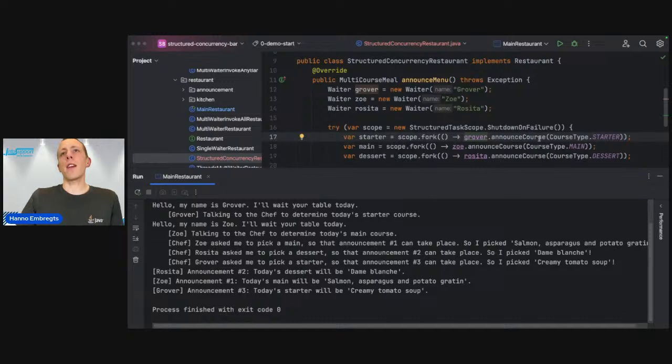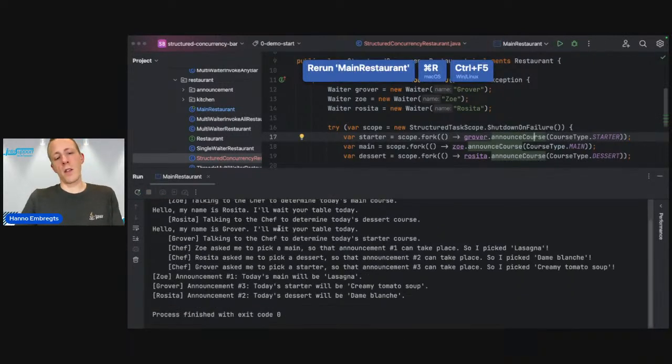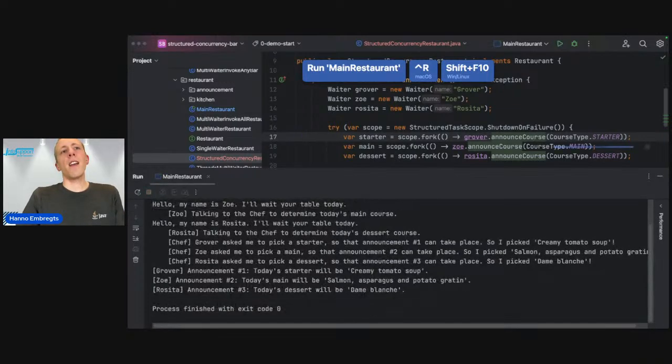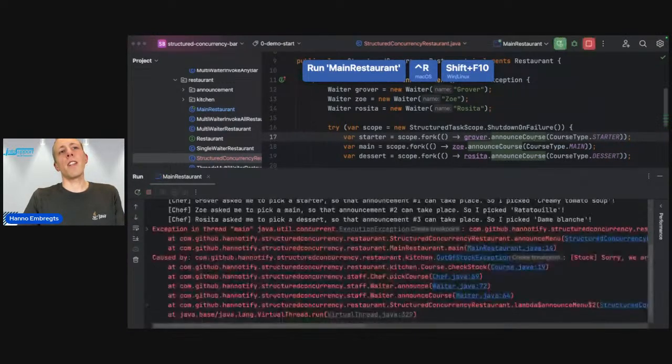But I've modeled this so that a course needs a few ingredients, and every ingredient has a 5% chance of being out of stock. So if I run this a few more times, probably it will fail within the first 5 or 6 tries, 7. Here we go.